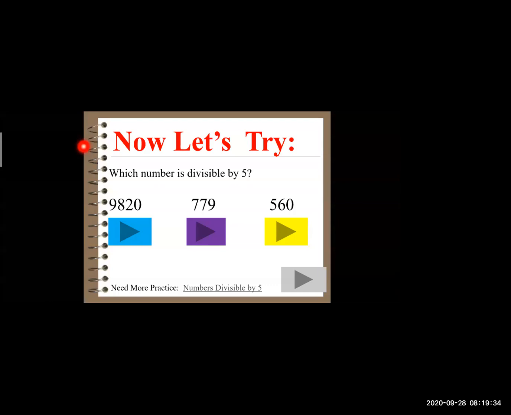560, 779, 9820. Very good, beta. See, we have 3 numbers. Moving from left, we have 9820. The second number is 779. And the third number is 560.